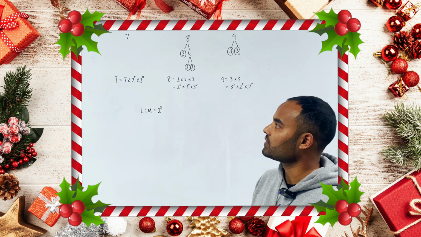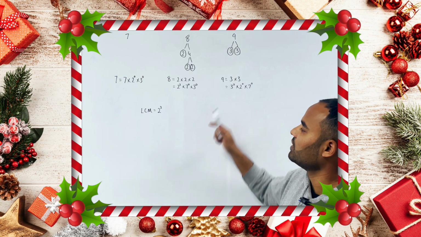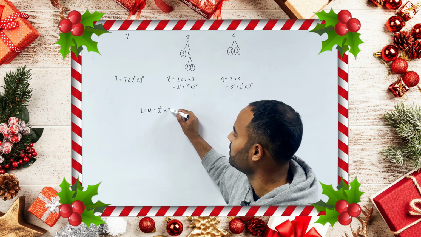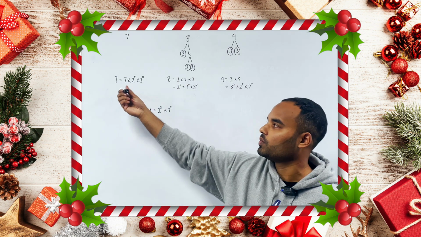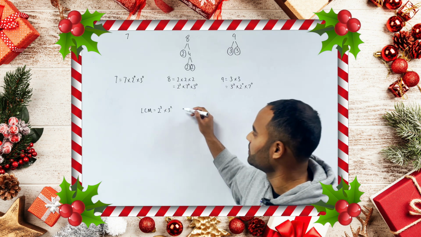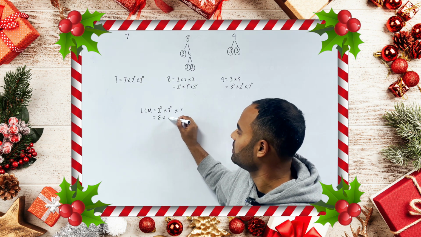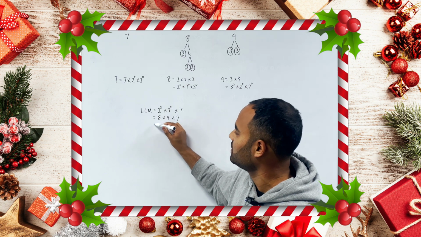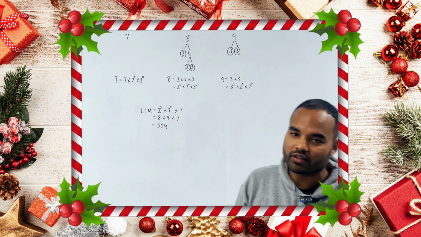What about 3? Which list contains the highest power of 3? Well, it's obviously 9, so I'm going to multiply by 3 to the power 2. And which list contains the highest power of 7? Well, it's obviously 7. So I'm going to multiply that by 7. This ends up being 8 times 9 times 7, which is 504.